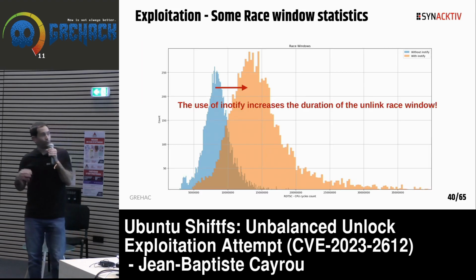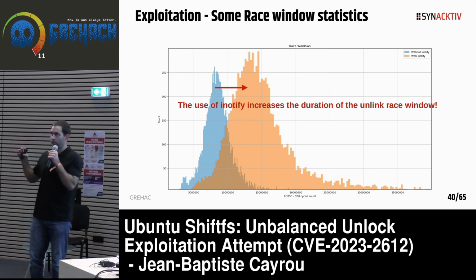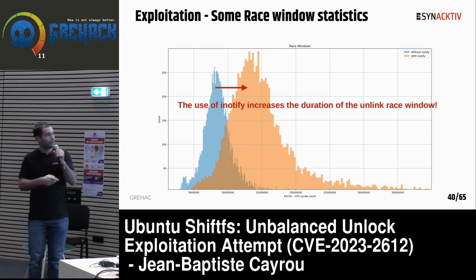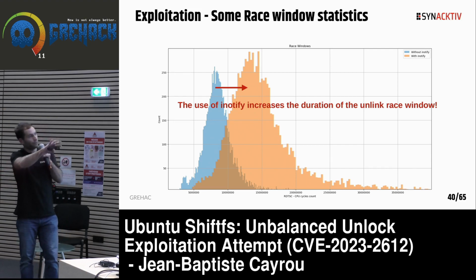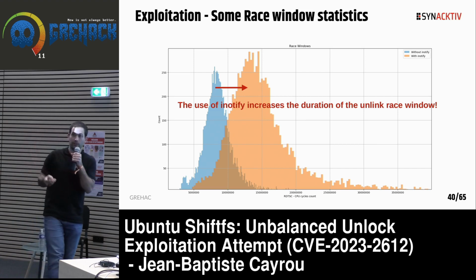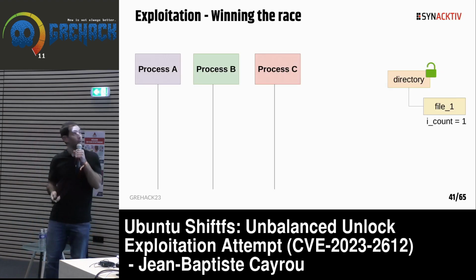Here you have diagrams of all the tests I did. It was 10,000 tests in each case, with and without inotify. The more it's on the right, the better it is, and vertically, it's the number of tests. We can see clearly that orange is with inotify. We have more chance that the unlink takes time than in the other case.